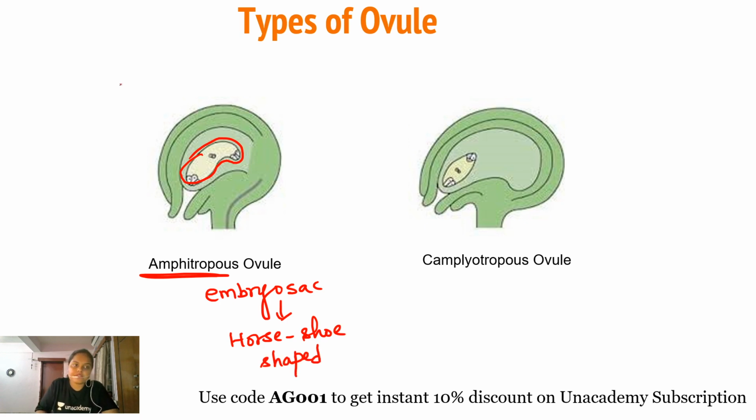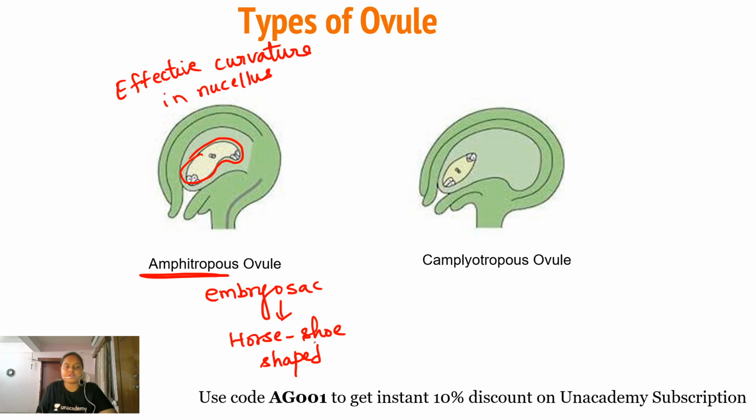Why? Because of the effective curvature in the nucellus. This embryo sac becomes horseshoe shaped. Famous examples of the amphitropous ovule are Papaver and Mirabilis.